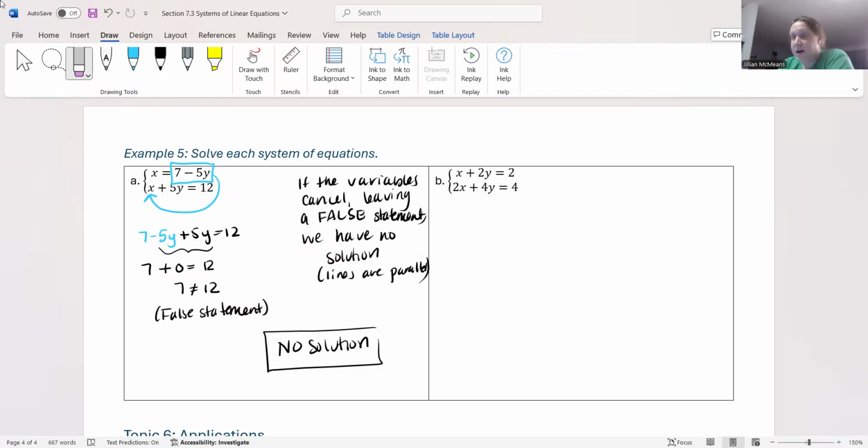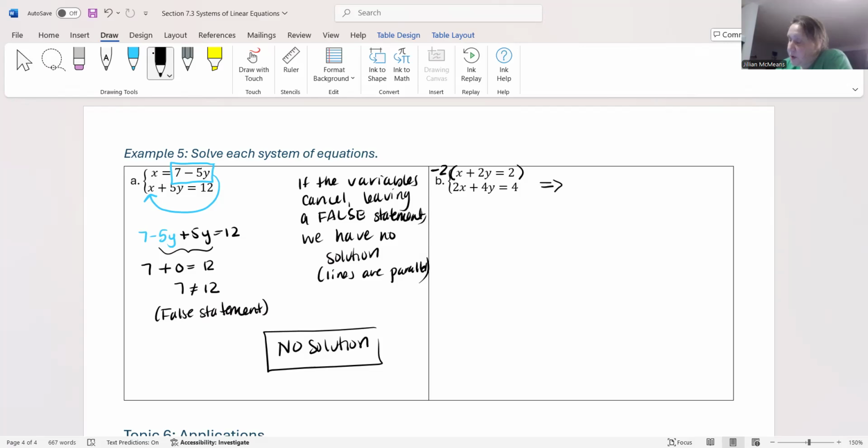And this equation right here is kind of set up to where elimination might be the better method for solving, okay? So what I'm going to do is it doesn't matter if I want to get rid of x or y. Let's say we want to get rid of x, okay? Well, in order to get rid of x's using the addition or the elimination method, I want to make sure these x's have opposite coefficients. Since the bottom equation already has a coefficient of 2 on x, we want to make sure the top equation has a coefficient of negative 2. So I'm going to multiply the top equation by negative 2, okay? And then that's going to give me a new system. It's not really a new system. It's the same system. It's just been jazzed up a little bit.